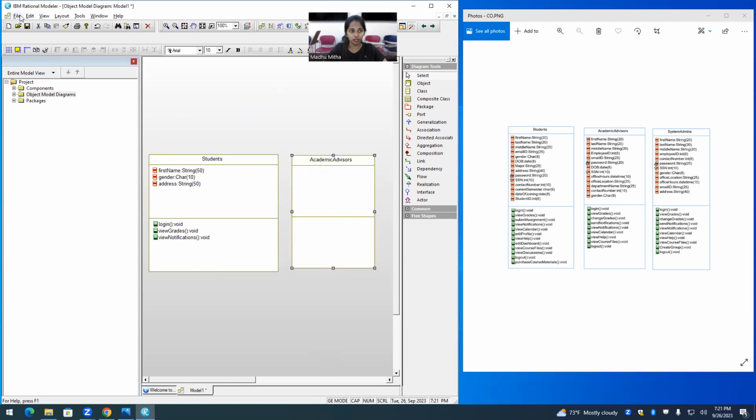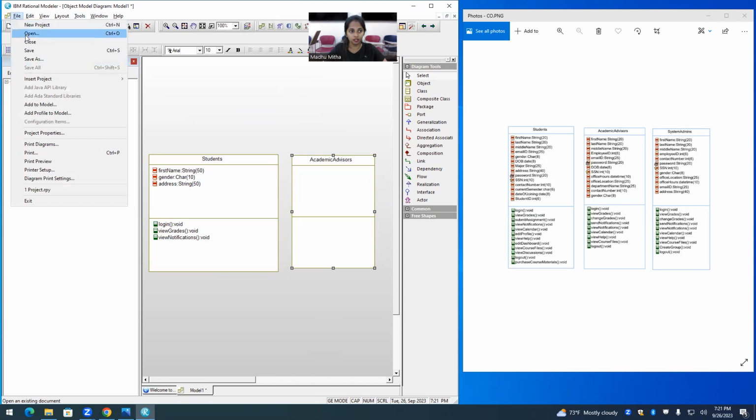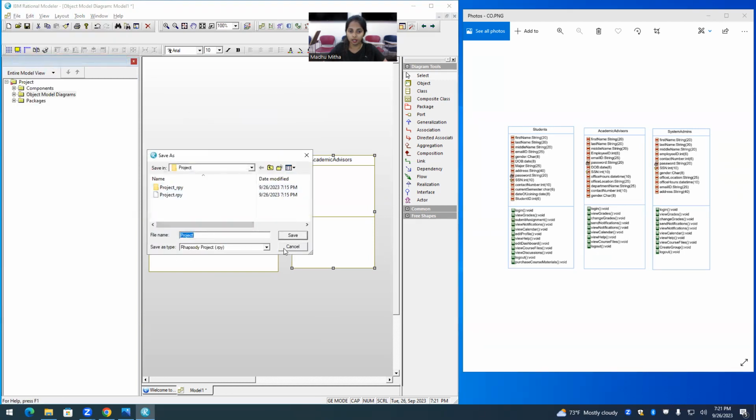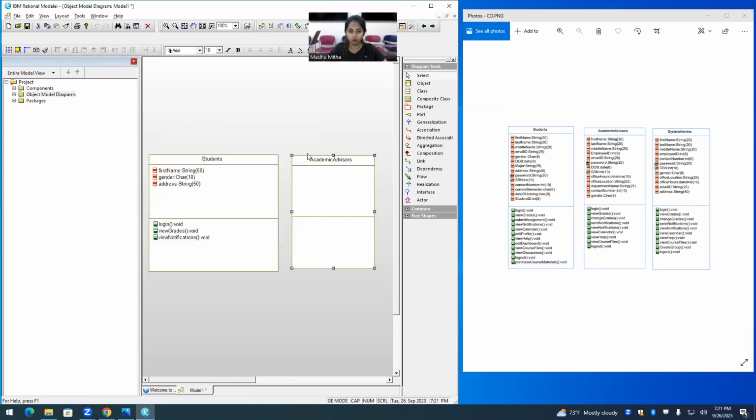So after finishing everything, you can click on File to save your project, and click on Save As, give a name, and then you can save your project. So this is how you keep performing in order to build a class object diagram. Thank you.